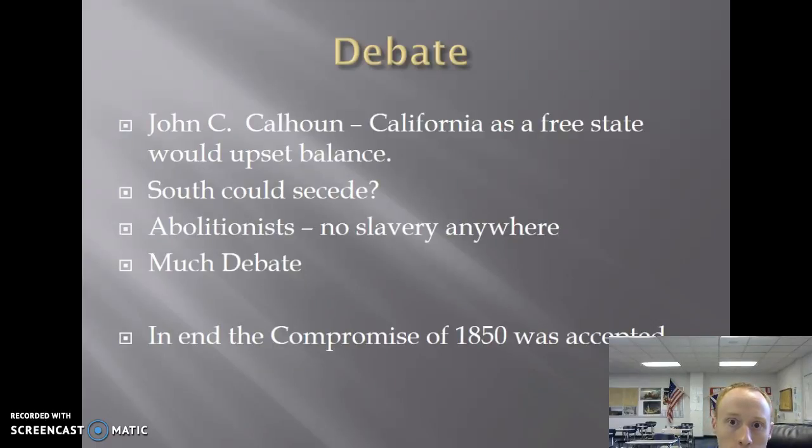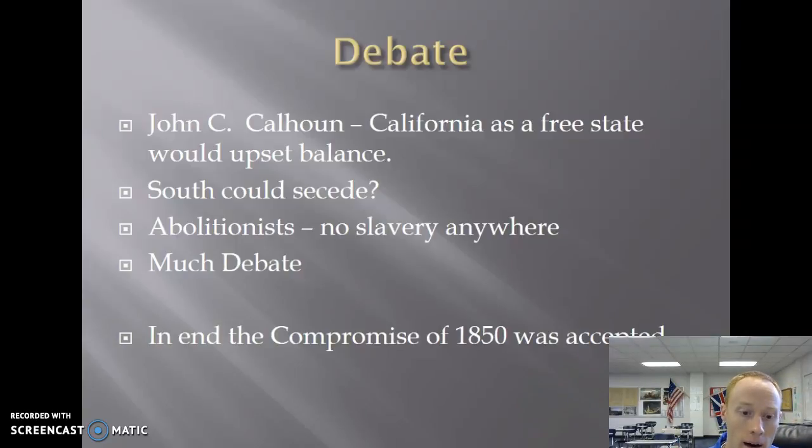It is hotly debated in Congress. John C. Calhoun was very much against it. He said there should be no compromise. And he said, again, talks about secession. He, again, is very old. He has tuberculosis and is on the end of his days as well. So a lot of these guys that are debating this are really at the very end of their careers, the end of their lives. They're trying to make this most important decision.